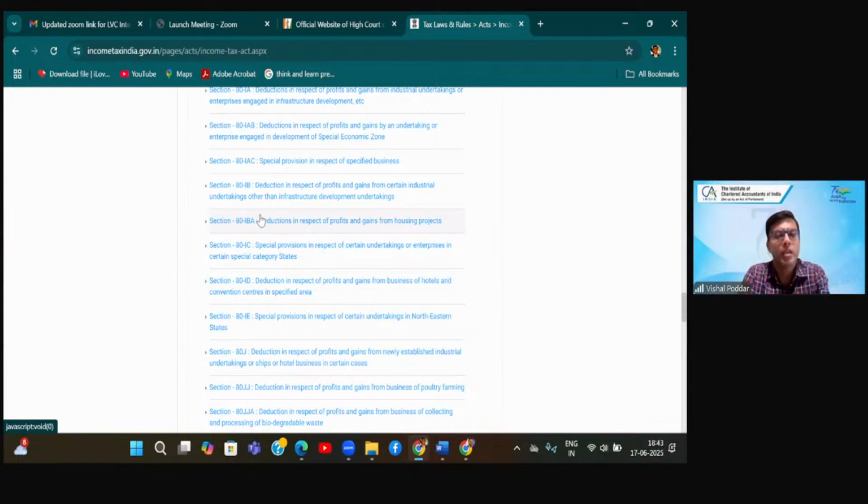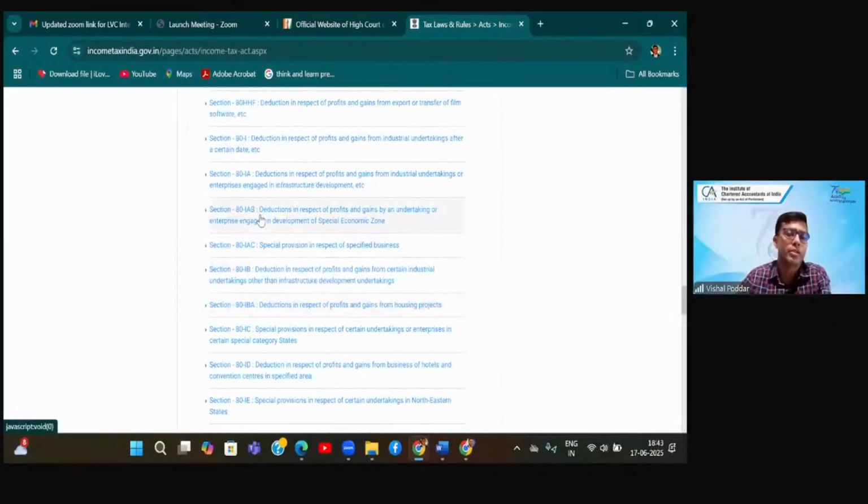One very important thing, even though they are out of our syllabus, why am I specifying this? I could have easily avoided talking about it, but you'll find the reference of this heading C at many places. So you have to understand what this heading C is. Heading C covers deductions on account of incomes, where the government is saying, okay, you set up an industry in a backward area, the income or profit from that industry we will give you as deduction.